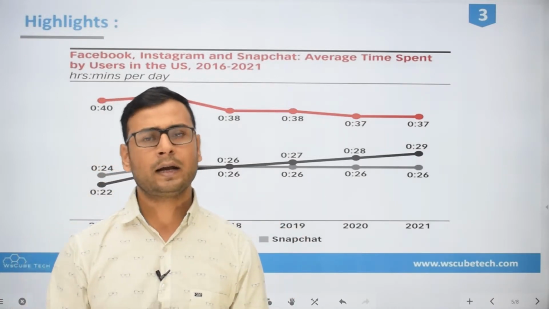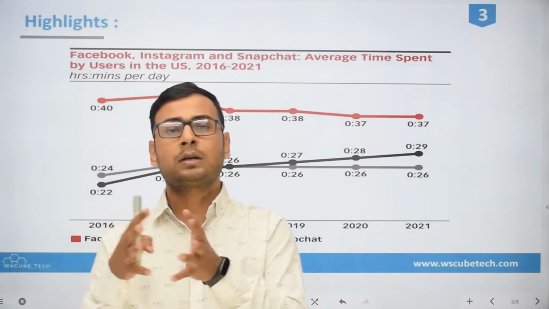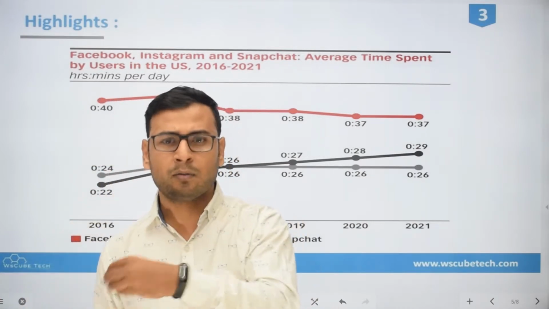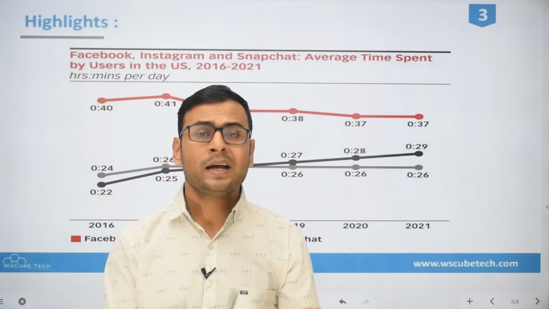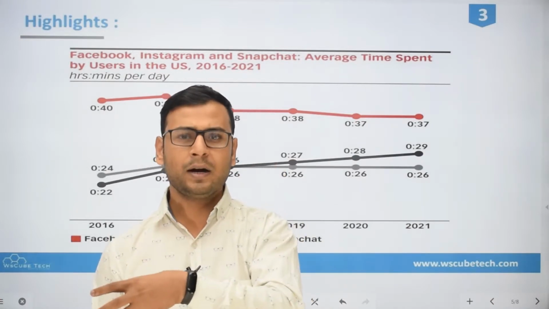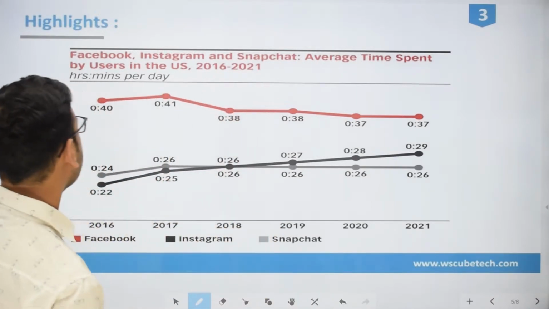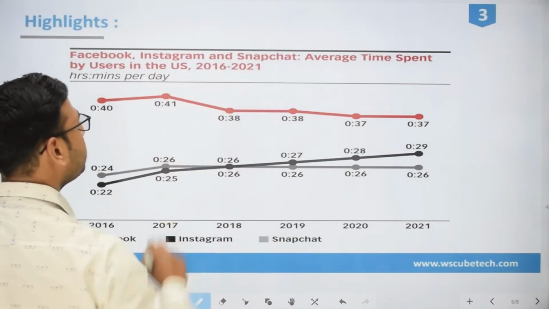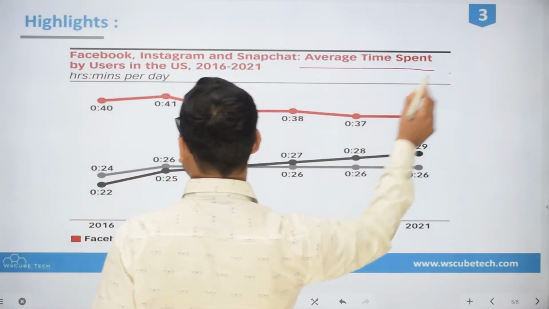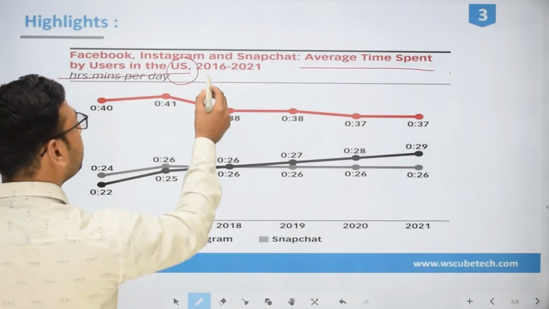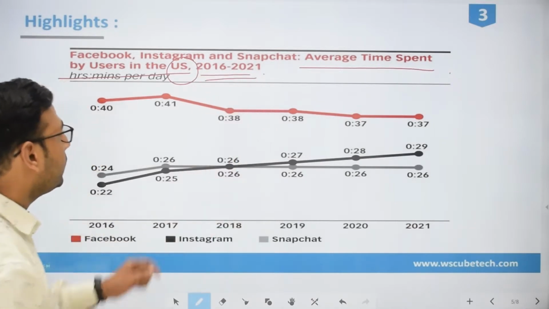Suppose we take an example: if there are 100 users coming to any platform, that does not guarantee that those users are staying on that platform, that they are actually spending their time on the platform. That actually does not guarantee. So we have a report over here which shows the average time spent by users on Facebook, Instagram and Snapchat in the US, from 2016 to 2021.